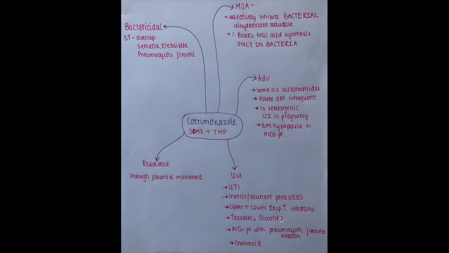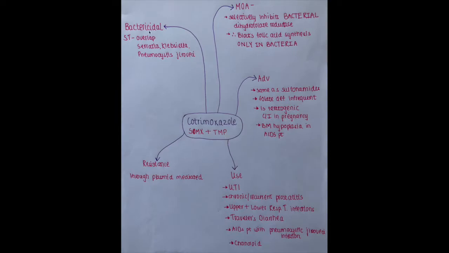Cotrimoxazole is an antimicrobial agent that inhibits folate metabolism. It is formed by mixing sulfamethoxazole, which is a sulfonamide, with trimethoprim in a fixed combination. You can see my previous video on sulfonamides and trimethoprim.